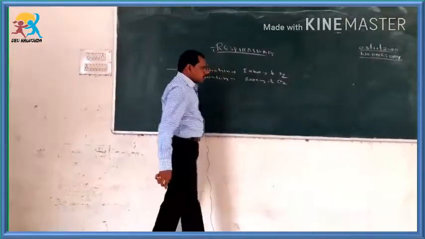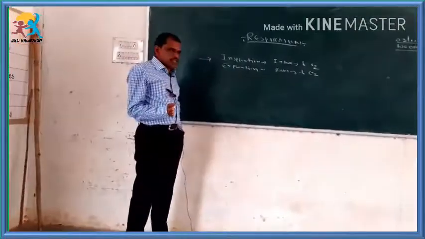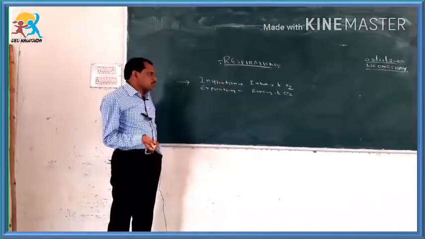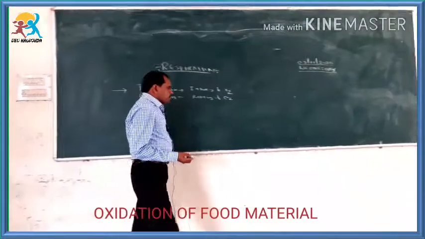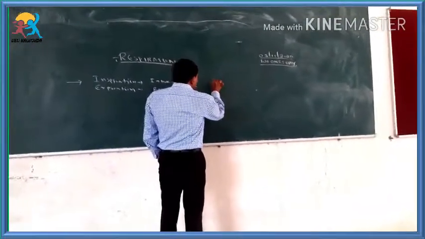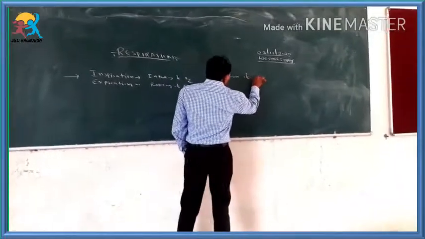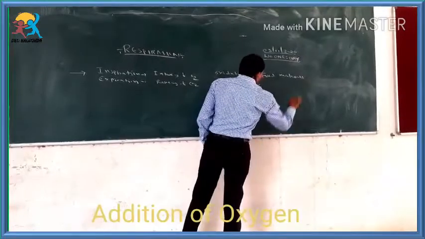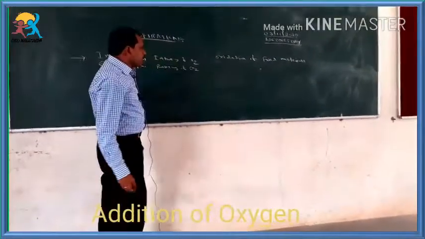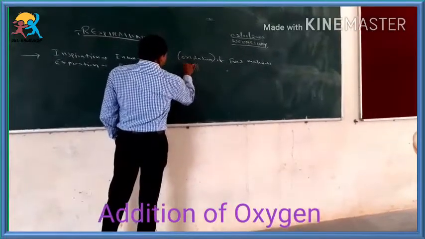This is the definition which you have studied in the earlier classes, that is 6th, 7th or 8th standard. But as you are in SSC, here you are going to define respiration as oxidation of food materials. So actually, what is oxidation? Oxidation means addition of oxygen.